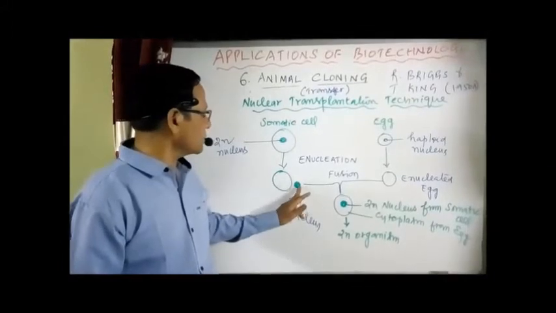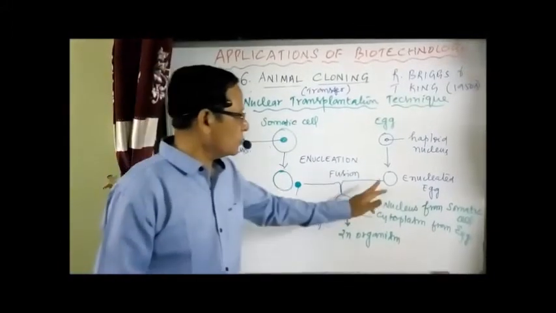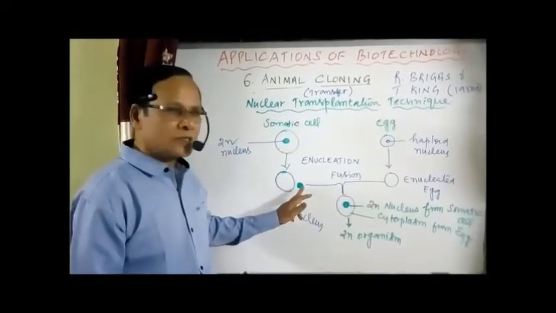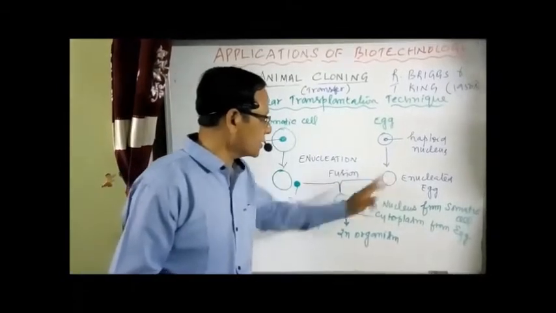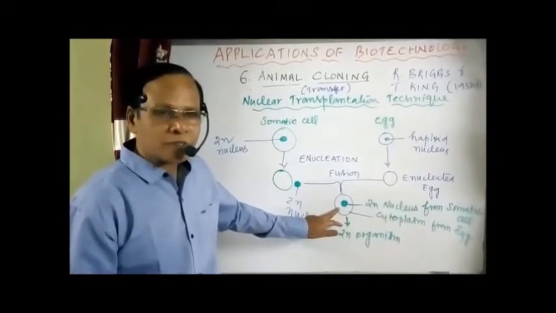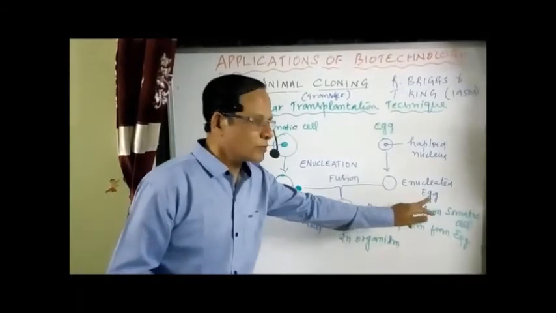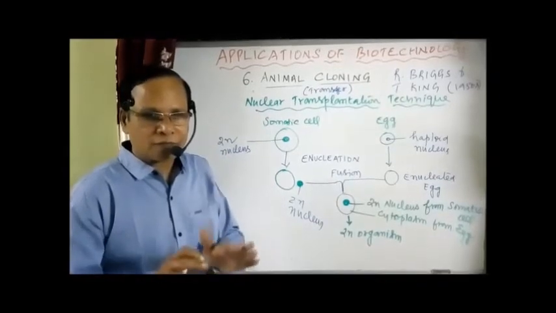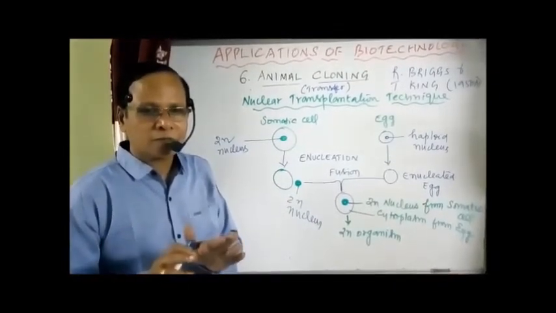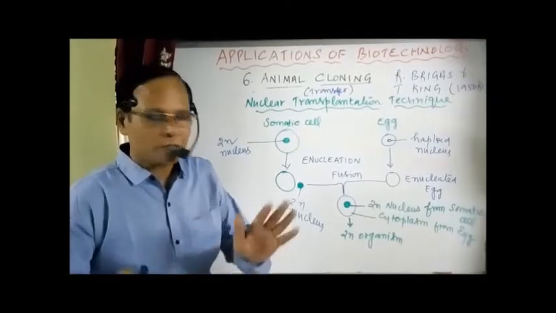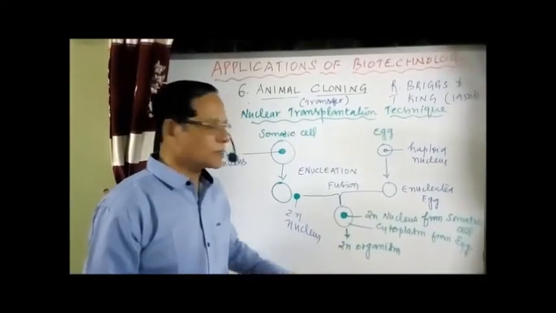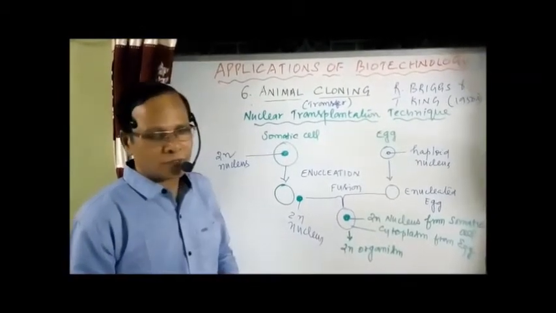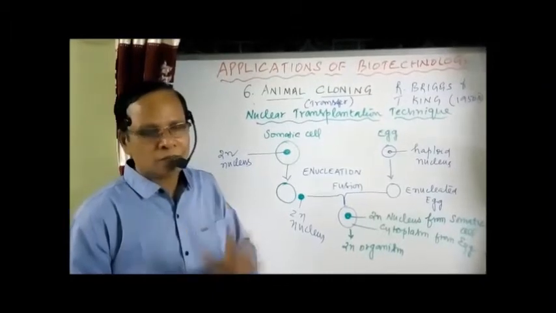The diploid nucleus is provided by the somatic cell and the egg cytoplasm is provided by the egg. Now, fusion of the nucleus or injection of this diploid nucleus into the enucleated egg gives a diploid cell having the 2n nucleus from the somatic cell and the cytoplasm from the egg. So both factors are available: the factors in the cytoplasm for development, as well as the full complement of chromosomes, 2n. Now it develops into an entire organism. That is what's called totipotency. A single cell develops into a diploid organism. So one somatic cell and one egg cell are normally used.